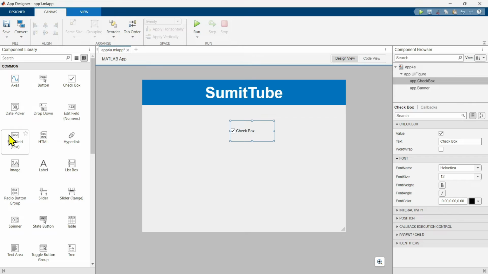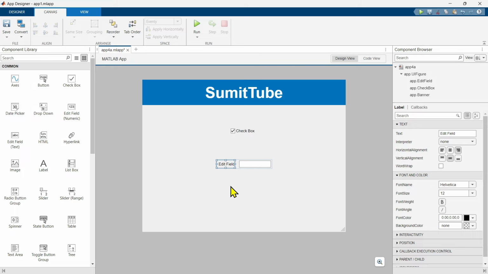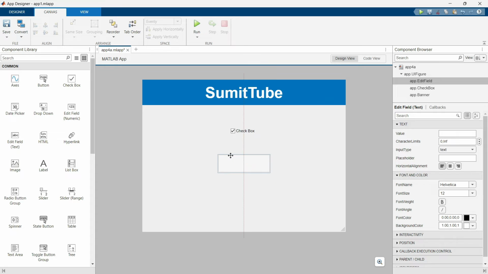Okay, one more component we need is this text edit field. Okay, let's delete this associated label. Make this one bigger. Okay, first you won't see any text here because this default text is empty. Now remember, when this checkbox is checked, we want to see the checked here. So we should change this default property here. To do this, one way is to go this value property and write checked here, or alternatively what we can do, we can just double click here and write checked here.